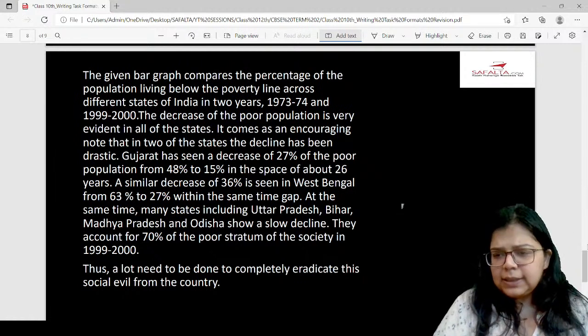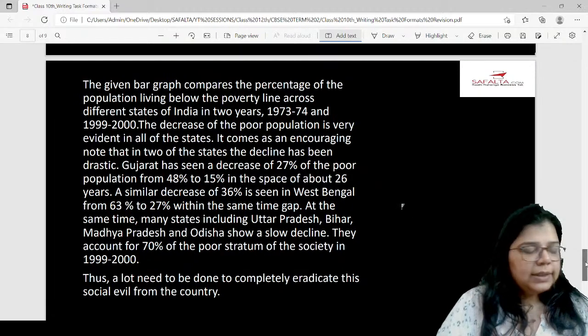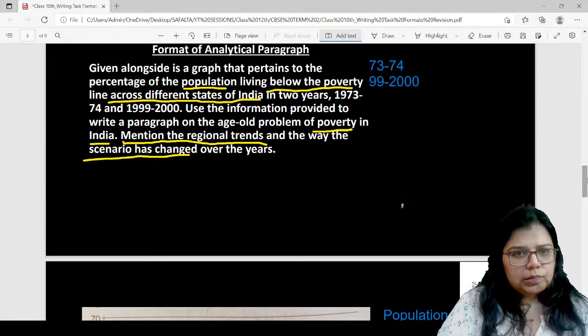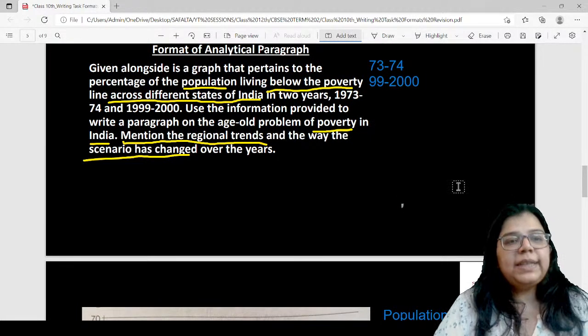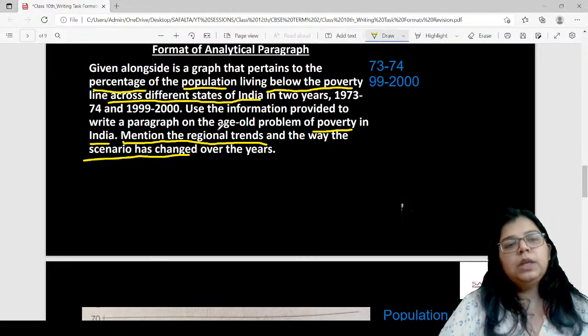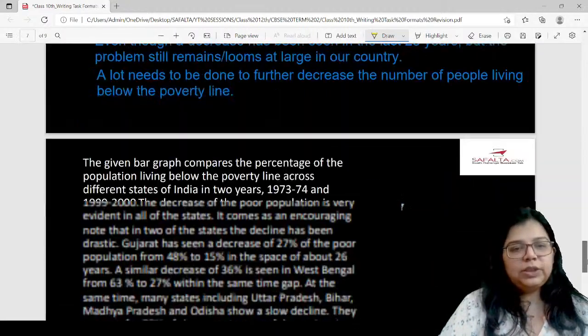I think, one second. Hi Diksha. One second. Below. Population living below. Percentage. Okay. Sorry students, here the percentage is given, not in millions. So we are going to write the percentage only over here.